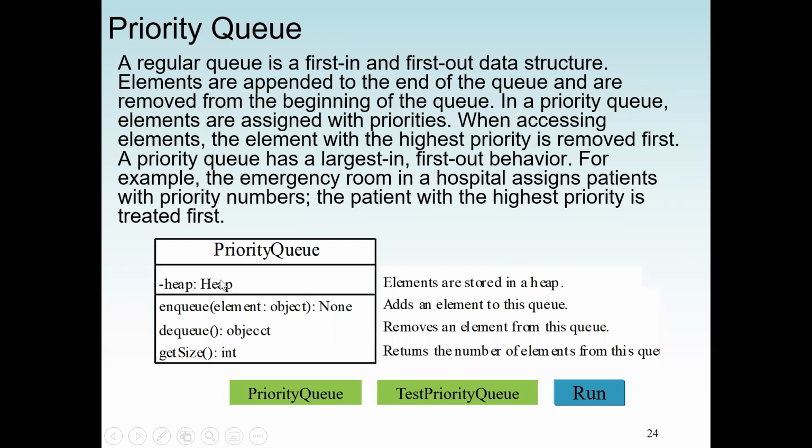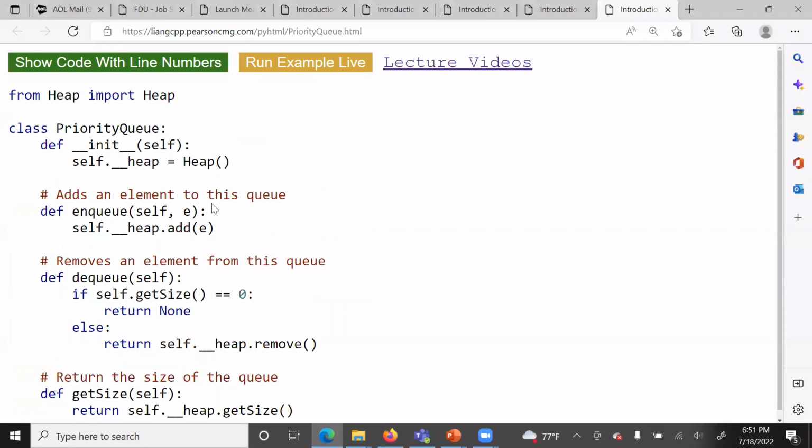We have the heap, so we have to use the concept of heap. Then we have enqueue, dequeue and getSize. Enqueue is to add an element to the queue, dequeue is to remove an element, and getSize tells us the size of the queue. In this case, as we said, we are going to discuss the heap in our next lectures when we cover sorting.